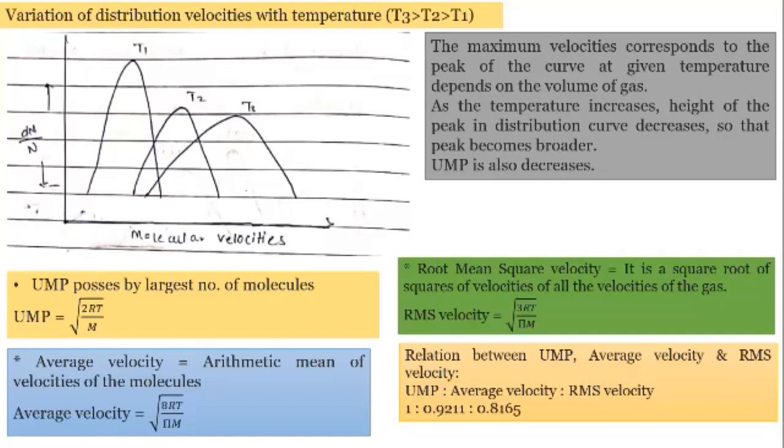And finally, the relation between UMP, that is the most probable velocity, the average velocity and the RMS velocity: they are in the ratio of 1 to 1.128 to 1.224. This is the relation between the most probable velocity, the average velocity and the root mean square velocity. You got all this concept that we have seen right now.